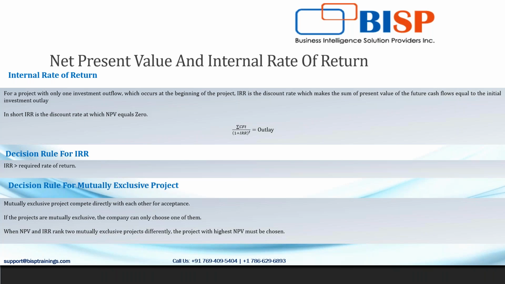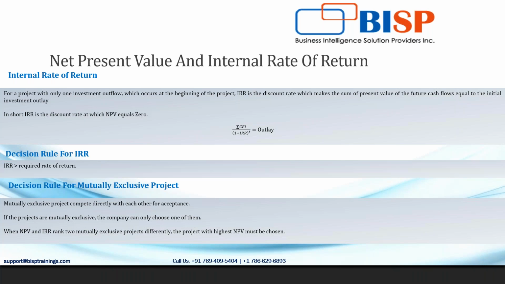Now, there are scenarios wherein we have replacement projects. In that case, what happens? We have multiple projects which are mutually exclusive. Say we have two projects, both require buying machinery and they are mutually exclusive to each other. In that case, we do our analysis and come across the calculation of net present value and internal rate of return.